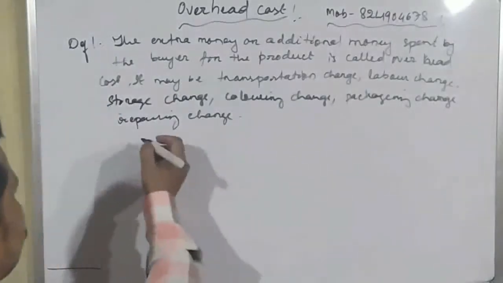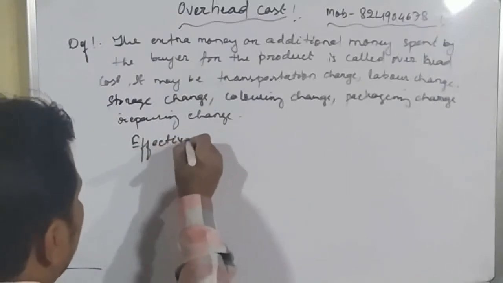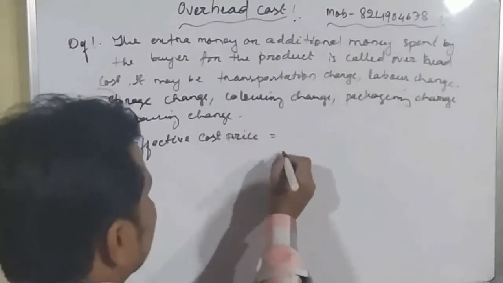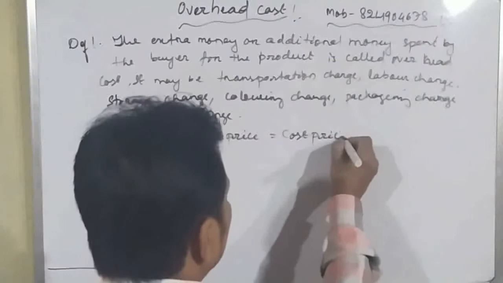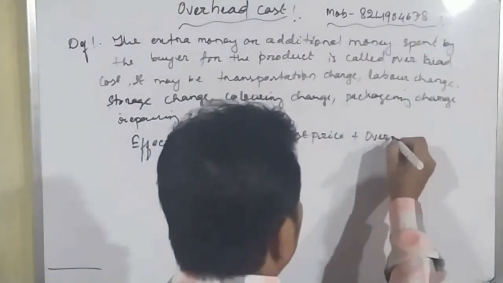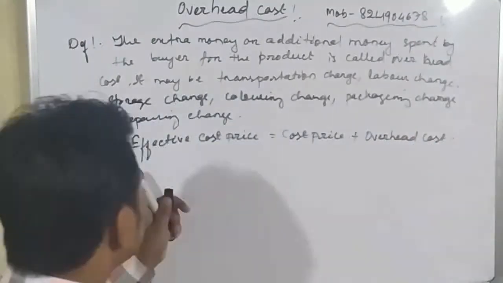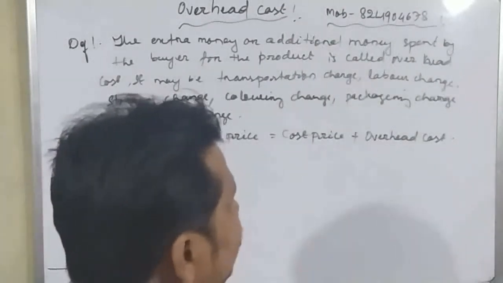So, effective cost price. Effective cost price equal to how much? Cost price plus overhead cost. So this effective cost price is known as cost price plus overhead cost.